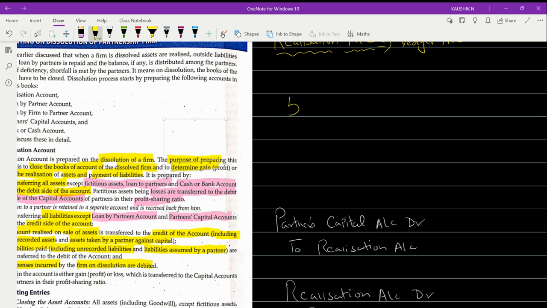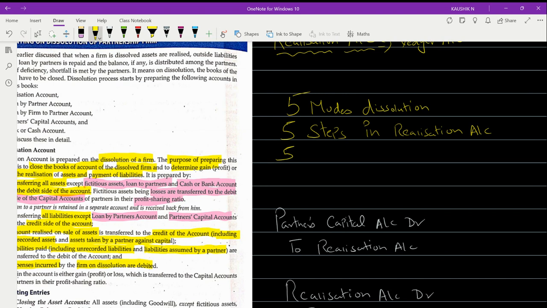So look here, again in this chapter, you have got five steps. Yesterday we discussed that there are five modes in dissolution. And today, if you see, there are five steps in preparation of the realization account.